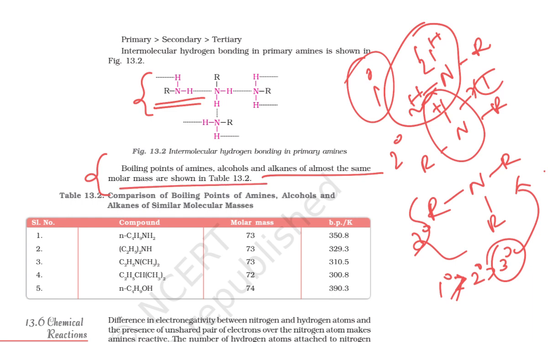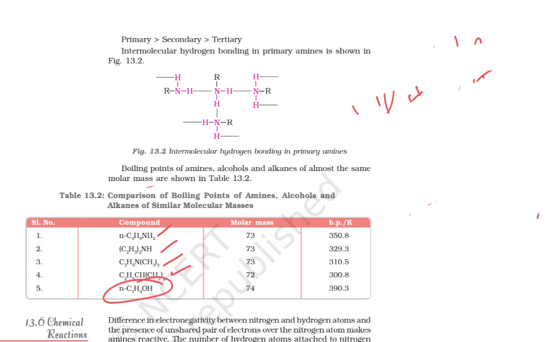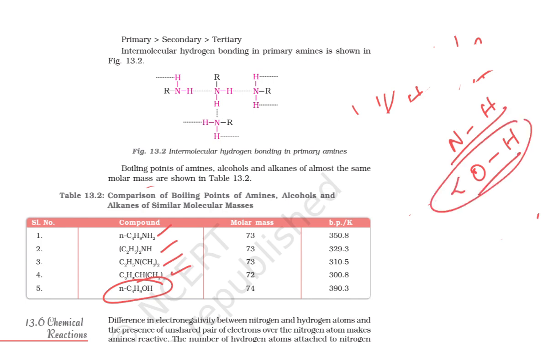Next we go for the comparison. This is your first molecule, the primary amine, this is your secondary amine, this is your tertiary amine. This is also a tertiary amine, and this is your alcohol. As I told you already, if you are taking nitrogen and hydrogen versus oxygen and hydrogen, which one is going to be more polar? The oxygen one is going to be more polar, because we know the oxygen electronegativity is 3.5 and the hydrogen electronegativity is 2.1, so the difference is going to be 1.4.